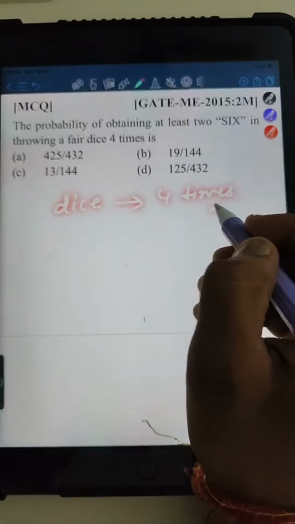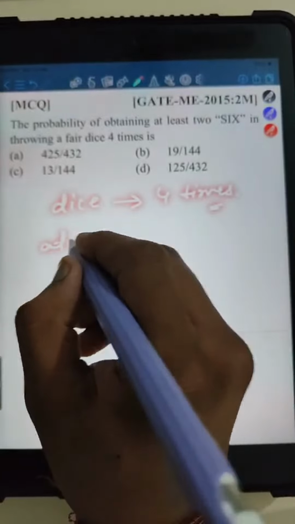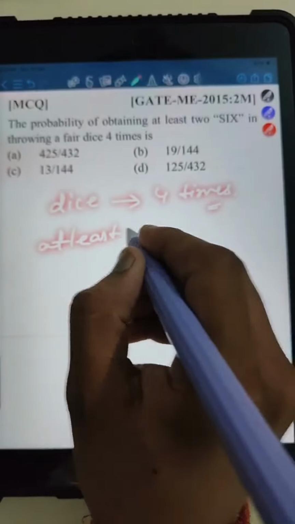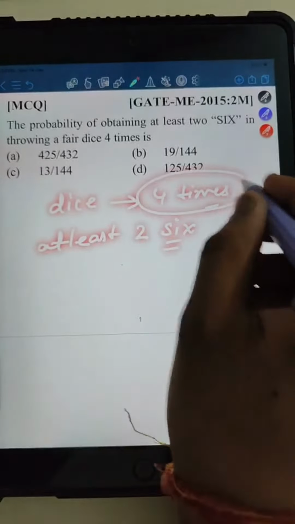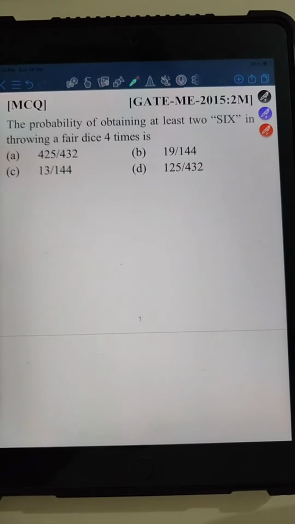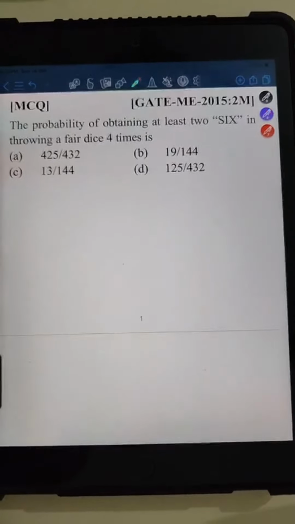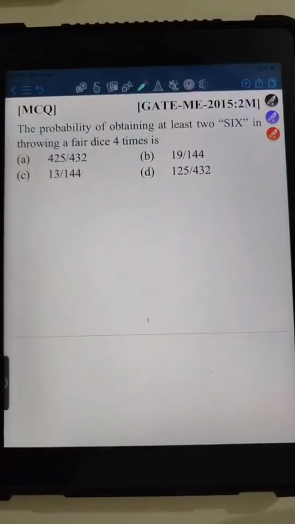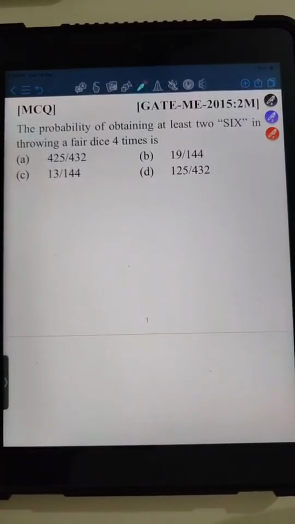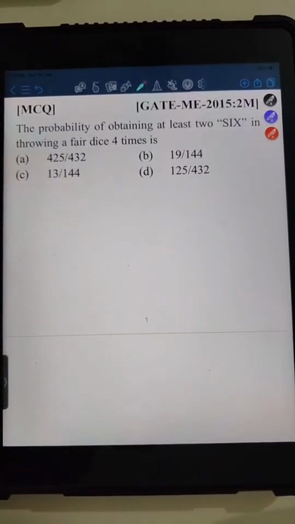Now we want at least 2 times 6 out of 4 times the dice is thrown, right? So what we should do right now in this particular question, we can use binomial distribution, right?